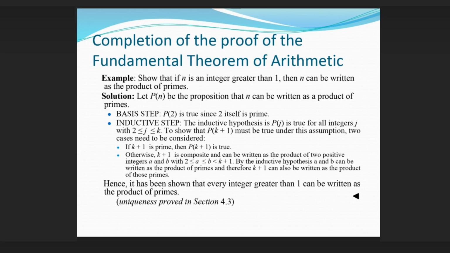To show that Pk+1 must be true under this assumption, two cases need to be considered. If k+1 is prime, then Pk+1 is true. Otherwise, k+1 is composite and can be written as the product of two positive integers a and b with 2 ≤ a ≤ b < k+1. By the inductive hypothesis, a and b can be written as the product of primes, and therefore k+1 can also be written as the product of those primes. Hence, it has been shown that every integer greater than 1 can be written as the product of primes. Uniqueness proved in Section 4.3.